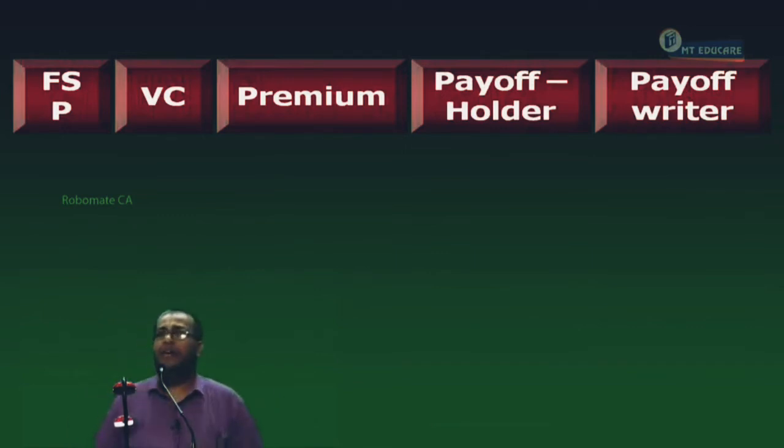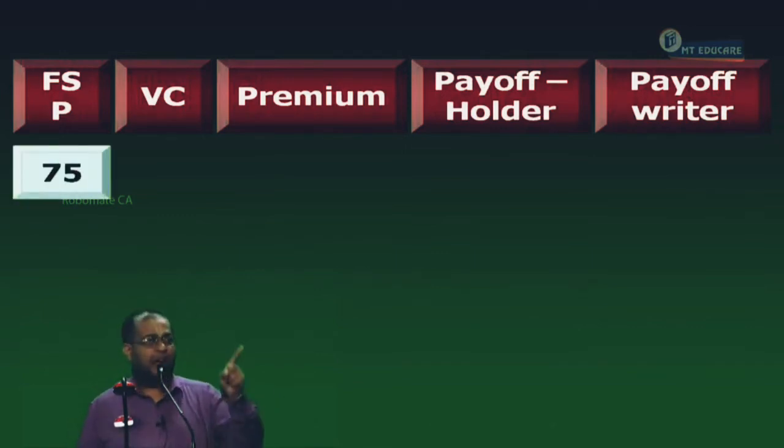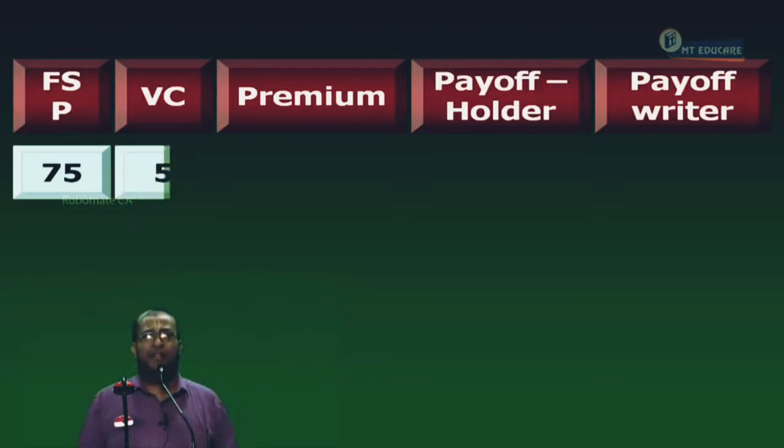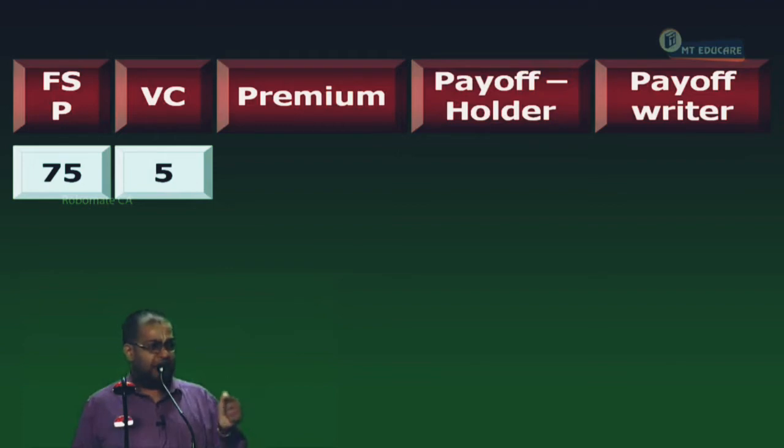Can I proceed? Now FSP is what? 75. All of you, will you exercise or not? Yes. You have a right to buy at 70. A share worth 75. What is the value of the call? 5. By holding the call, you have gained 5 rupees because a 75 rupees share, due to the call only, you are able to buy at what? 70.